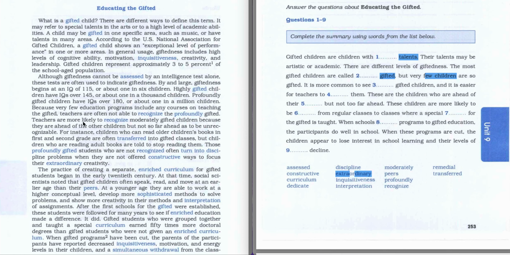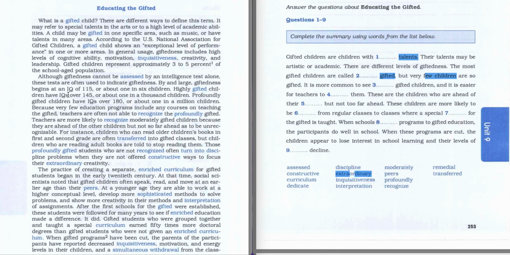On the second paragraph, when we scan it, we have some information about gifted children. It was saying very few courses, because they were saying fewer, but it's about education programs.